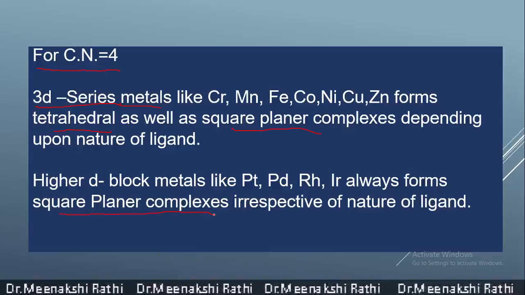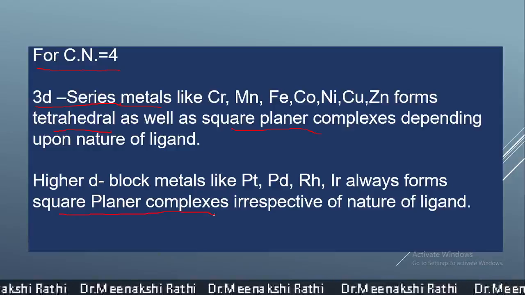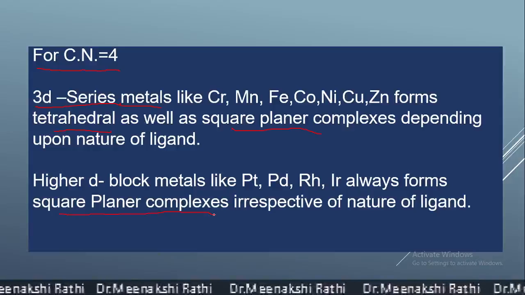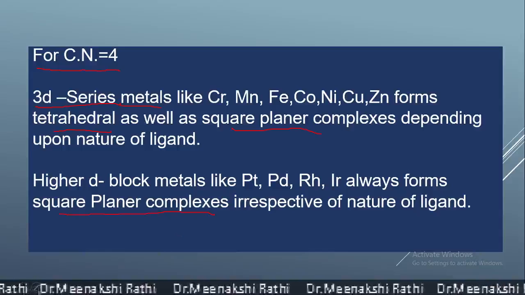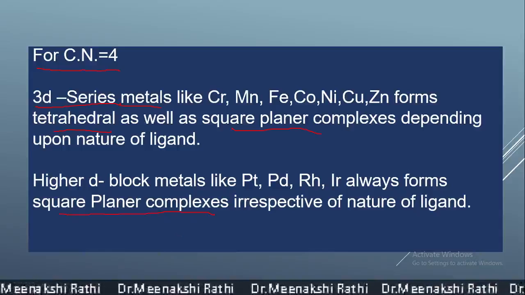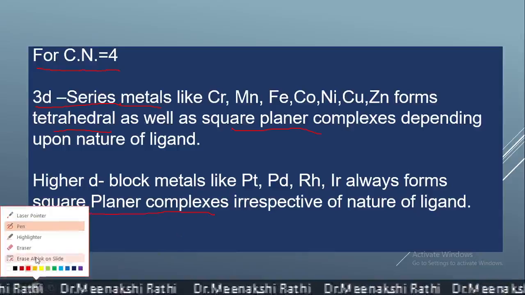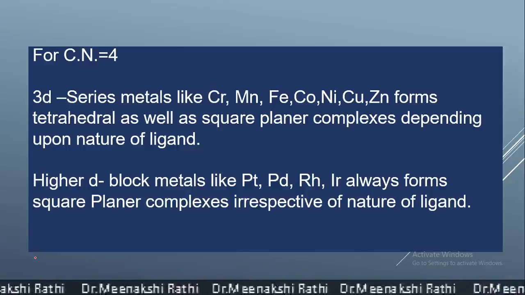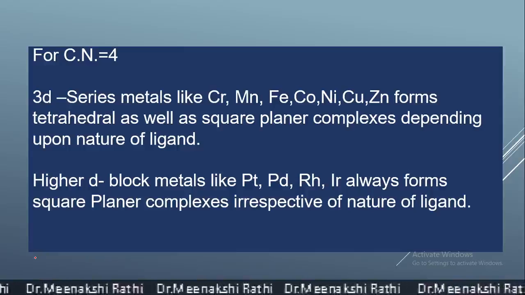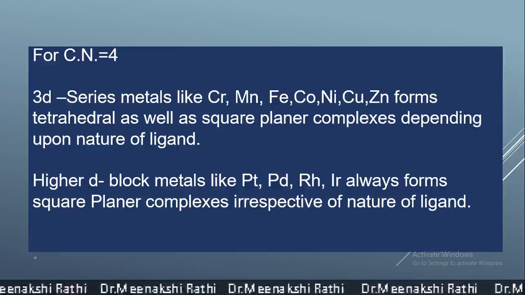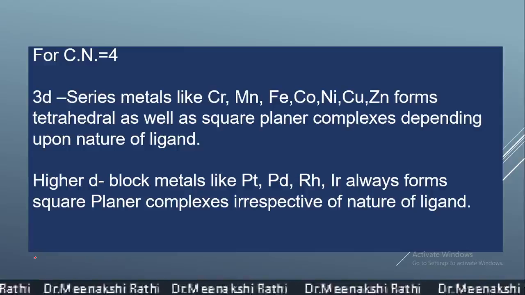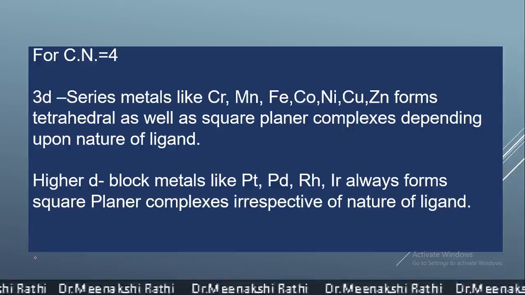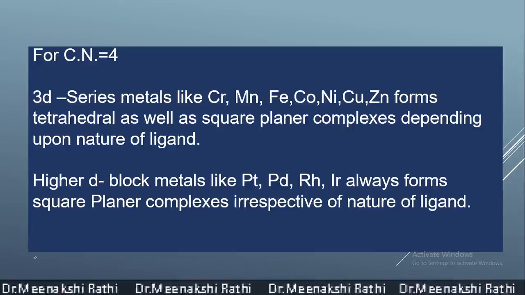So, 3d series metals can form square planar as well as tetrahedral complexes depending upon the nature of the ligand, while higher d block metals like platinum, palladium form only square planar complexes. So, some basic points we already discussed. Now, let's begin with the actual examples and how we can find out the geometry of the complexes. That we will discuss in the next video.